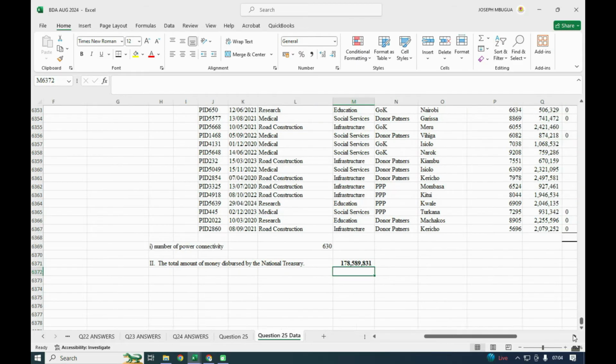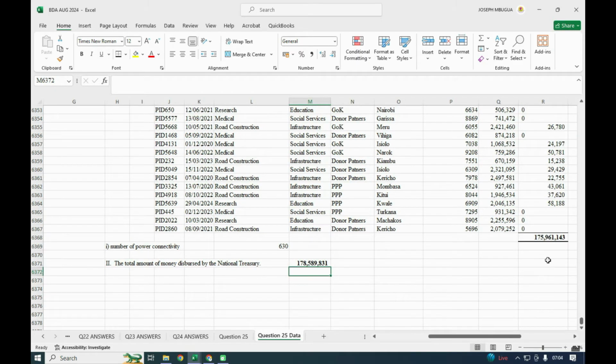Remember, 178 has a discrepancy in 175, meaning that there's some projects, money that were disbursed, but those particular projects were not included in this particular structure that we are having. Some 3 million and something that were not included.